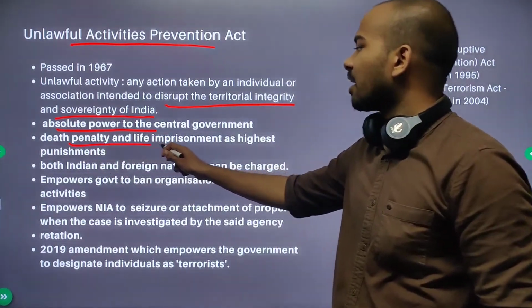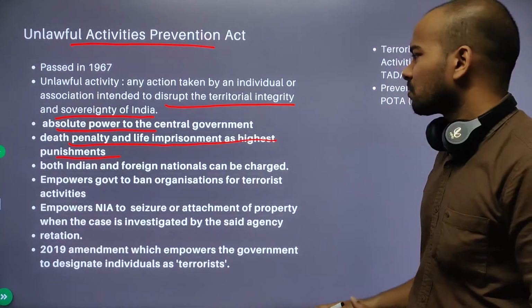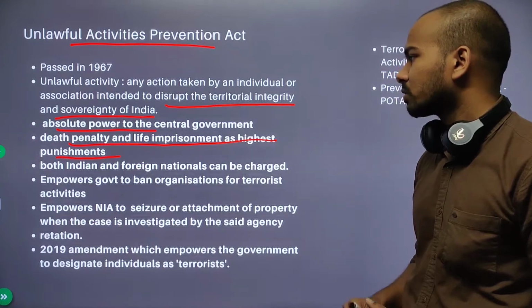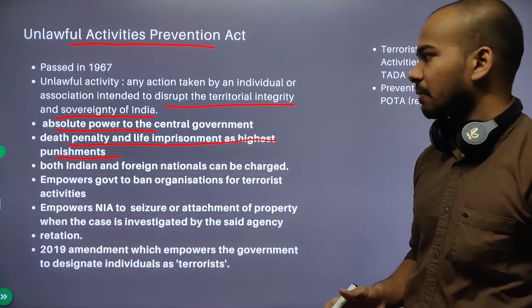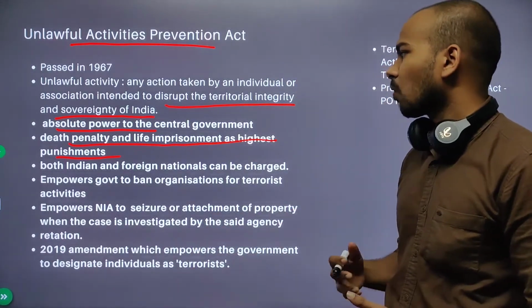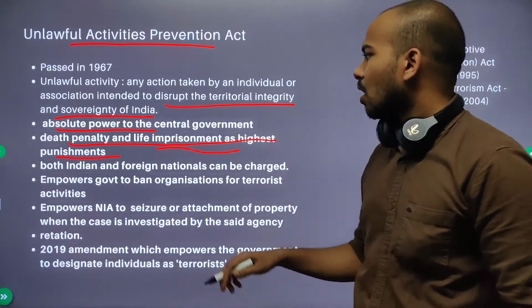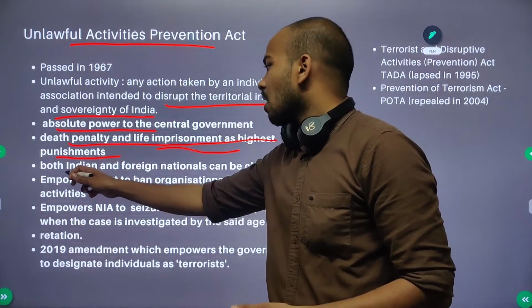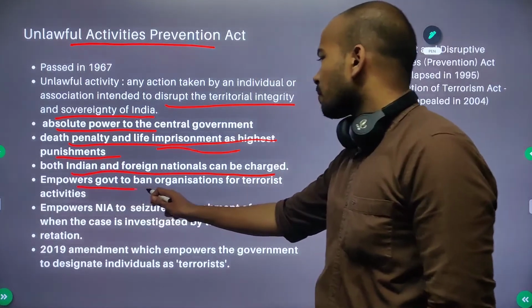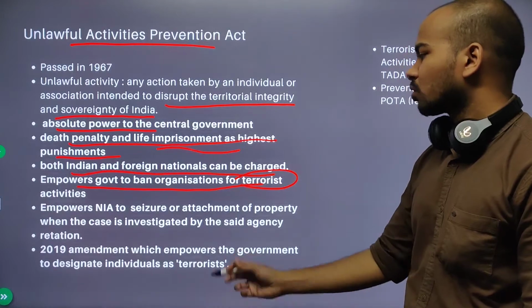And death penalty and life imprisonment as the highest punishment. Even that is not a big deal. Those terrorists or people who are actually killing other people, with bomb blasts and gun attacks, can be given this kind of punishment. Life imprisonment is fine, or even the death penalty. Then both Indian and foreign nationals can be charged. Definitely, why not? It empowers the government to ban organizations for terrorist activities. Yes, we should ban terrorist organizations.